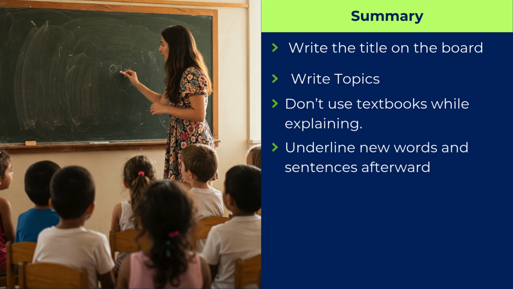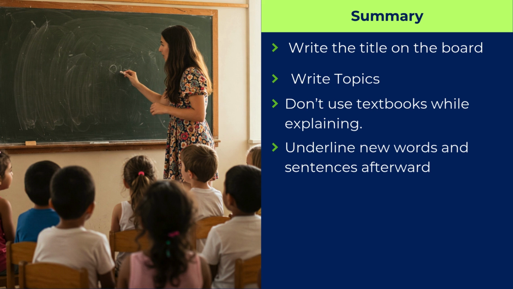And before that, you have to write the new words on the board. They have to say it five times. They have to say each word without seeing, and ask them to underline the new word with a pink or red pencil. Also ask them to underline the important sentence with a blue pencil. After that, you can send the textbook and ask them to read the textbook part so that they can answer well even if the question is from the textbook in their exams.